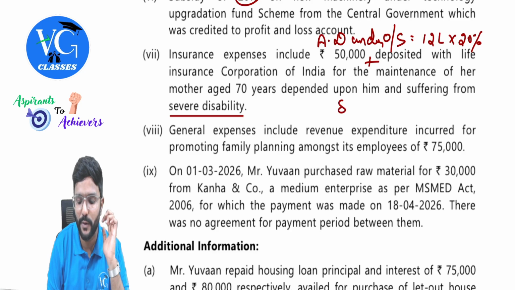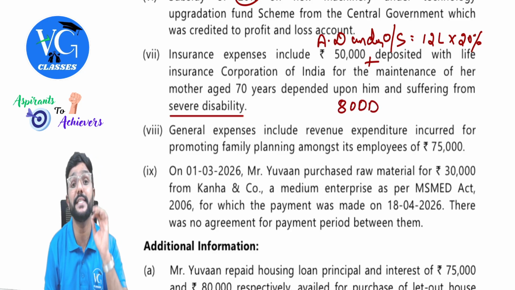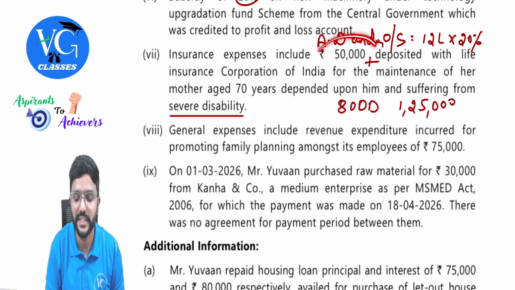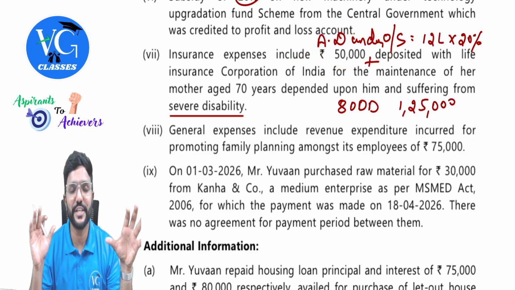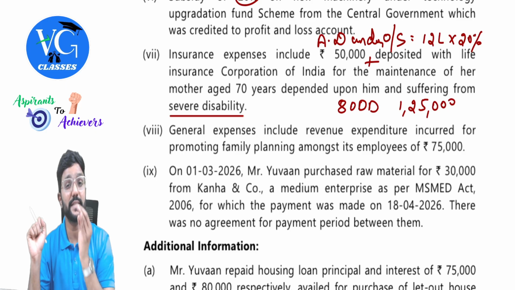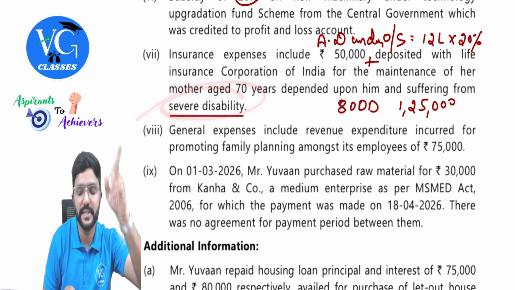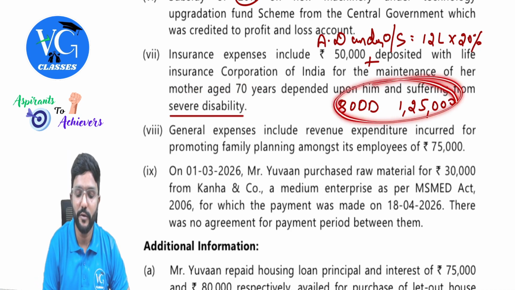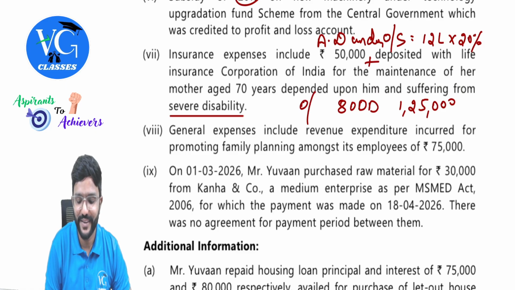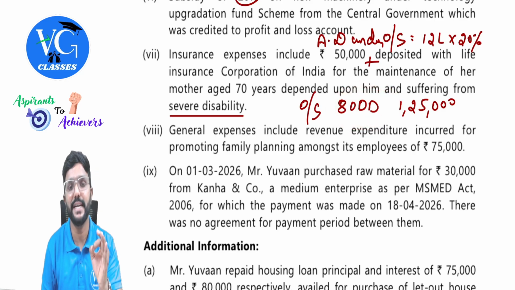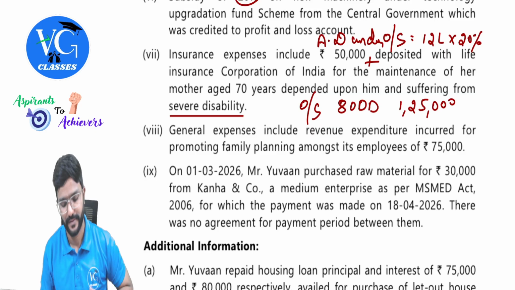But for this, deduction is allowed under section 80DD, guys. Dependent disable. How much, sir? 1,25,000. Flat deduction, sir, even though only 50,000 expenditure is incurred. Irrespective of actual expenditure, a flat deduction of 75,000, or if the dependent is suffering from severe disability, the flat deduction is 1,25,000. So this deduction is allowed, but only under optional scheme. Clear? Please be careful. 80DD is a flat deduction irrespective of actual expenditure, guys.